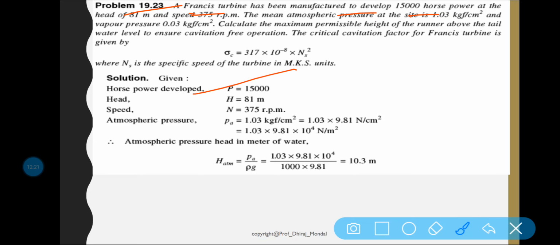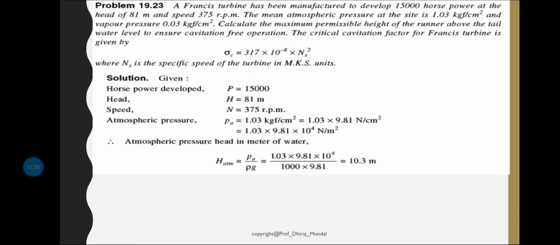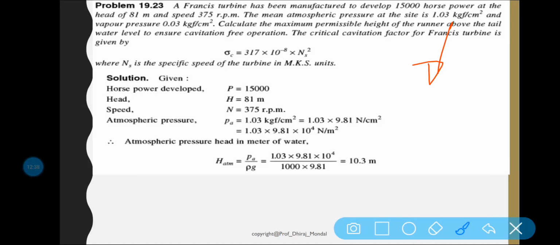So power is given, head is given, speed is given as 350 rpm. The mean atmospheric pressure at the site is 1.03 kgf per centimeter square. Remember you have to take it in terms of Newton per meter square.